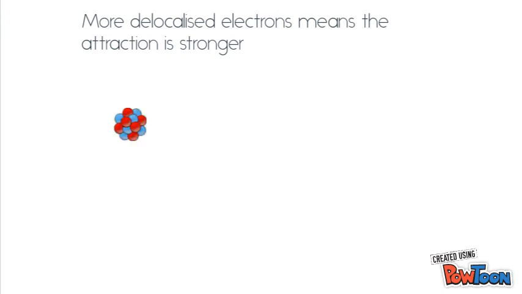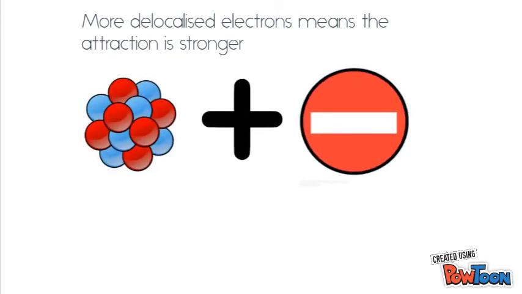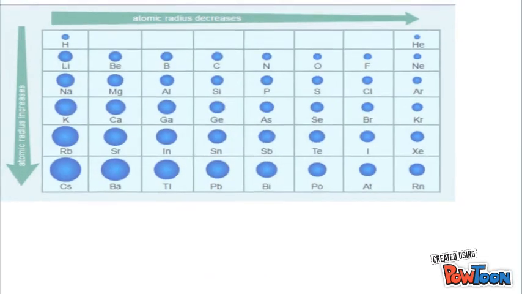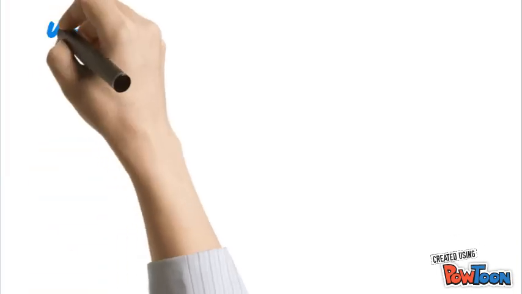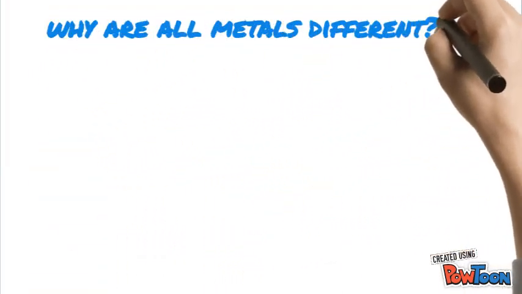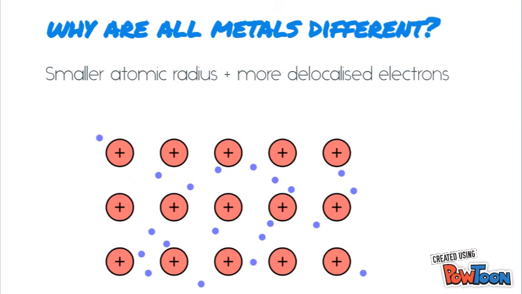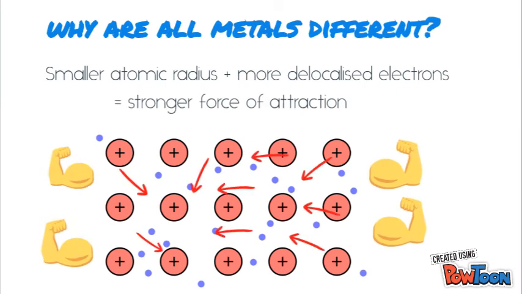When more electrons are delocalized, the attraction between the nuclei of the ions and the electrons is stronger, and when the atomic radius is larger, there is more shielding between the delocalized electrons and the nucleus. Therefore, when the atomic radius is smaller and there are more delocalized electrons, the forces of attraction throughout the metallic bond are stronger.